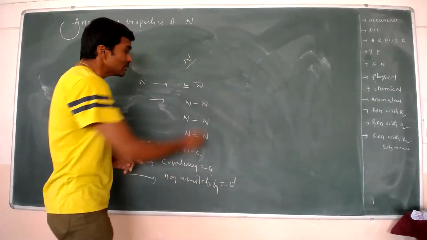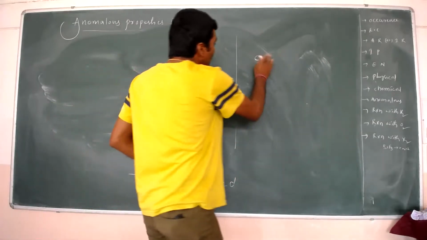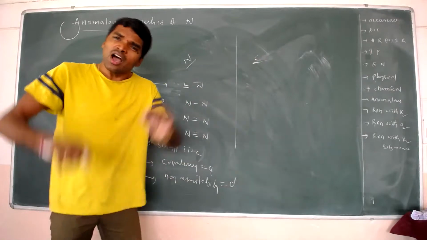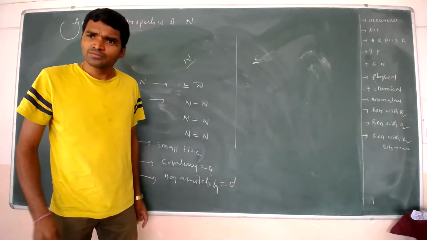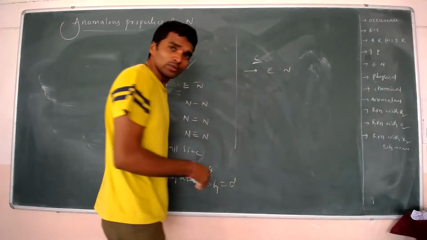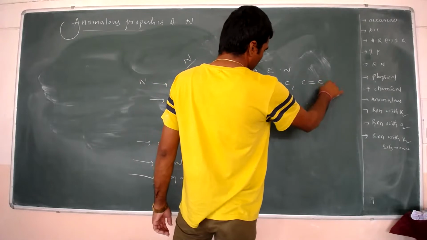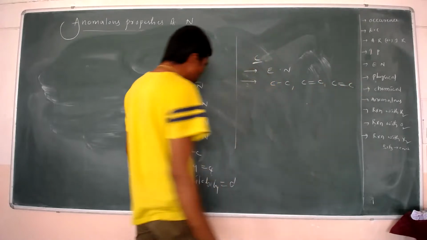Okay, means that carbon, what type of properties does carbon have? All these properties. Carbon also has high electronegativity, and it also forms carbon to carbon single bond, double bond and triple bond.